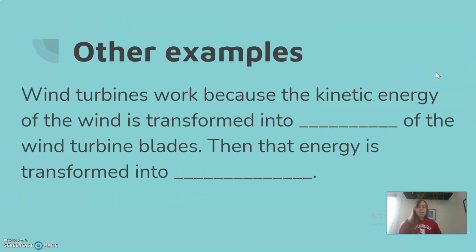All right, and one more. Wind turbines work because the kinetic energy of the wind is transformed into kinetic energy of the wind turbine blades. So that's just kinetic to kinetic. And then that energy is transformed into electric energy or electricity. All right, so that's it for the law of conservation of energy review. We'll do some stuff on this in class.